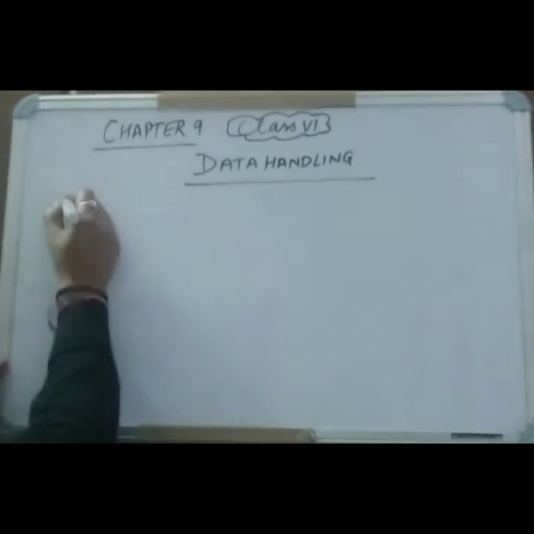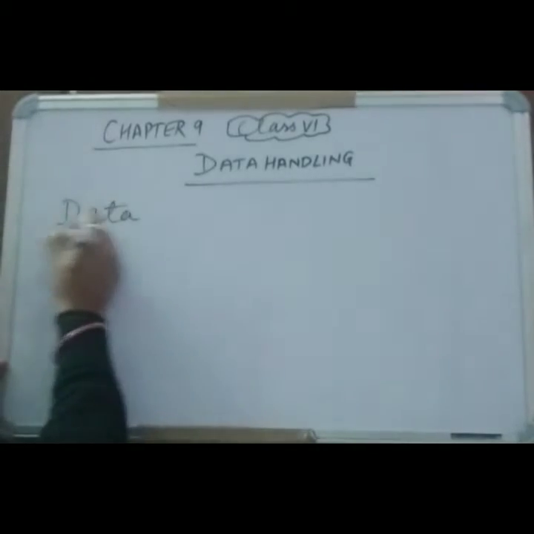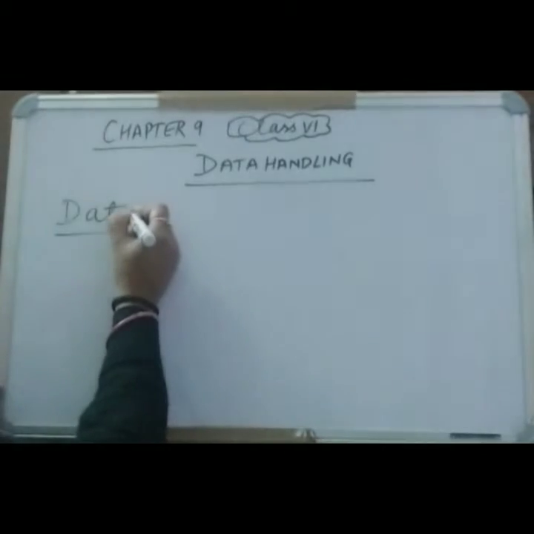Okay. So in this chapter, a few terms are there. First is data. So what is data? Data is a collection of numbers. So here the first term is data. Data is a collection of numbers gathered to give some information. Whatever numbers we are collecting, suppose marks of students in a particular subject, or height of the students, size of the shoe of the students of a particular class, all these things are data.